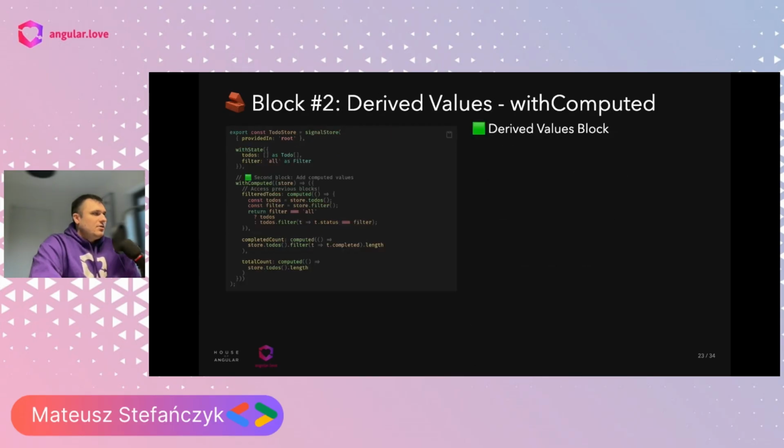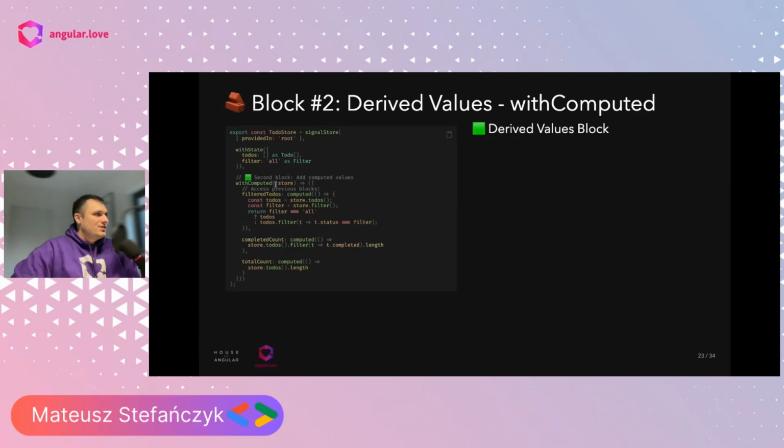The second block is the withComputed function. As you can see here on the left, we are just triggering these functions one under another, right? Maybe a different way than building something from Lego. So we are putting the other blocks under, not above. That's the difference. But we have a few predefined blocks. The next kind of block is withComputed, which lets us create computed properties from our store.